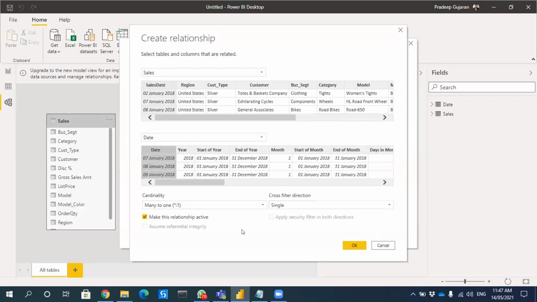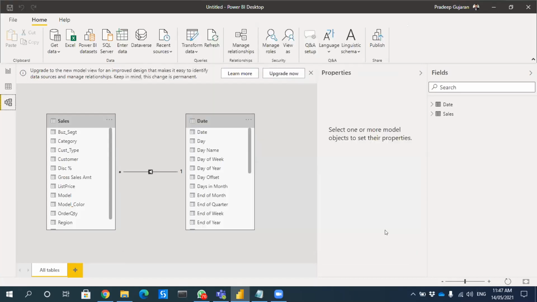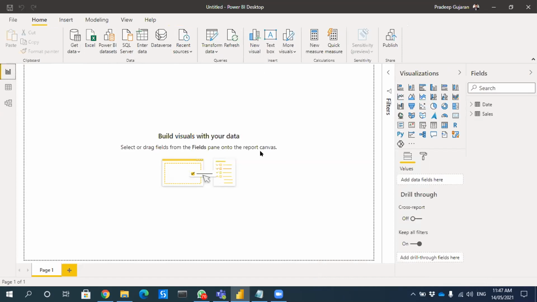Right. Then make this relationship active and click on OK, and then close. So you should be able to see an arrow flowing from date dimension to the fact table. Correct, sir? Correct. Yes. Now coming back to our visualization, we are in a good position to create our slicers and do some visualization.